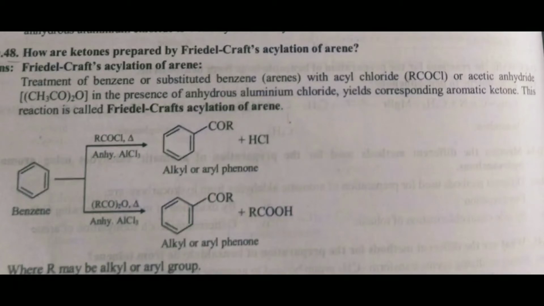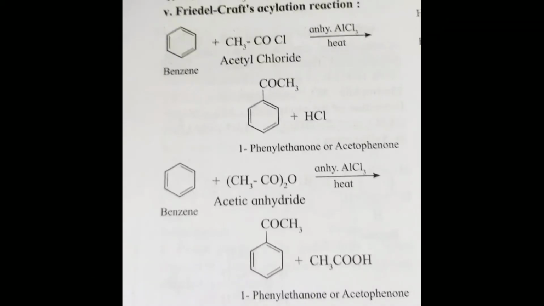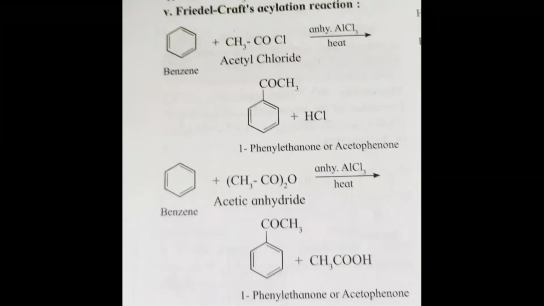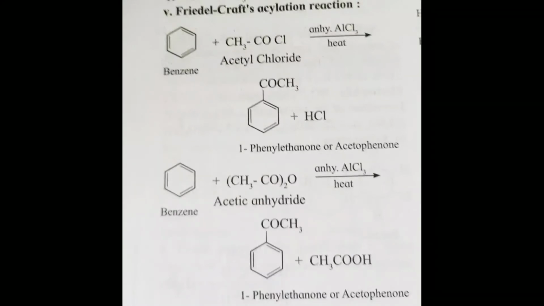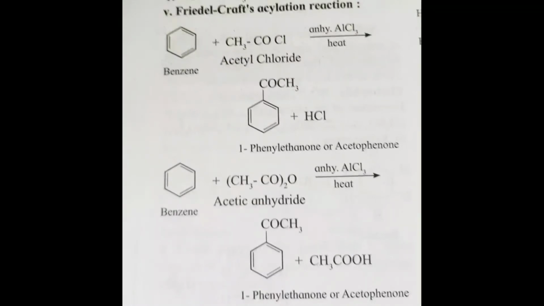Benzene is heated with acetyl chloride in presence of anhydrous AlCl3, which gives acetophenone or 1-phenylethanone. Also, we take another example: benzene heated with acetic anhydride in presence of anhydrous AlCl3 gives 1-phenylethanone or acetophenone.